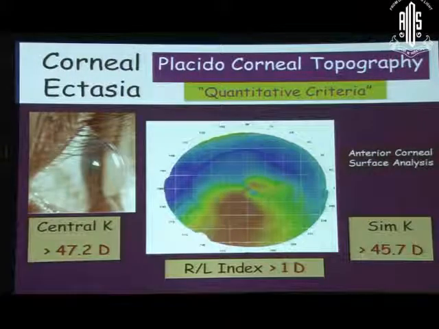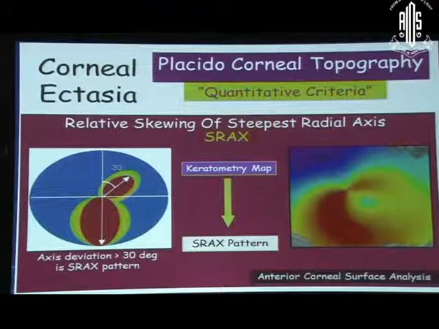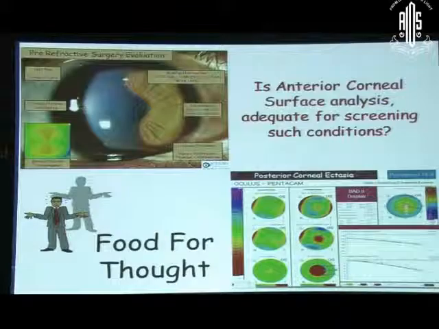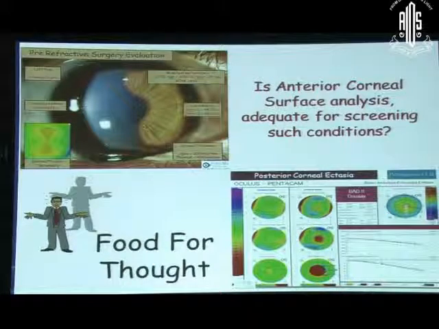And if you look at the quantitative criteria, you will find the central K more than 47.2, difference between right and left eye central keratometry of more than 1, SimK on an average more than 45.7. And there's an SRAX pattern which is more than 30-degree deviation from the prime meridian, which is pathognomonic of keratoconus. Now remember this case that we just discussed. Had we just relied on screening this patient on Placido alone, we would have ended up with post-LASIK ectasia.